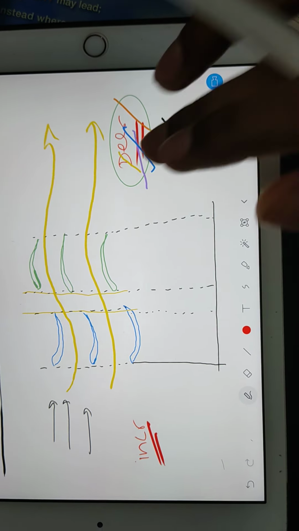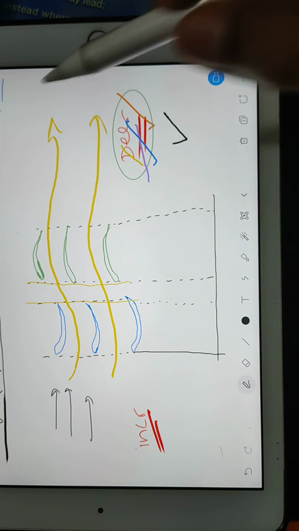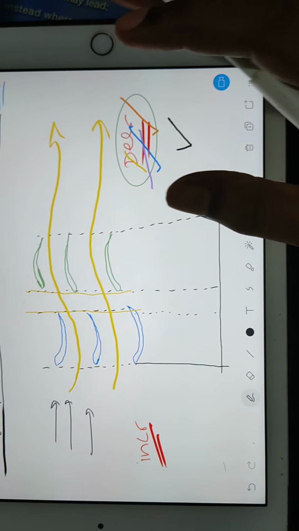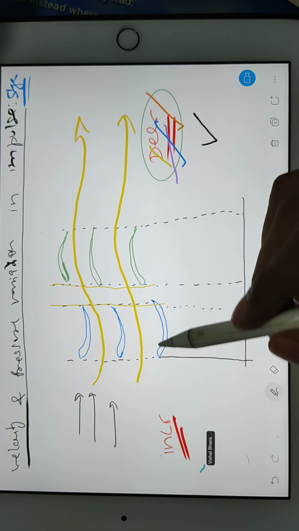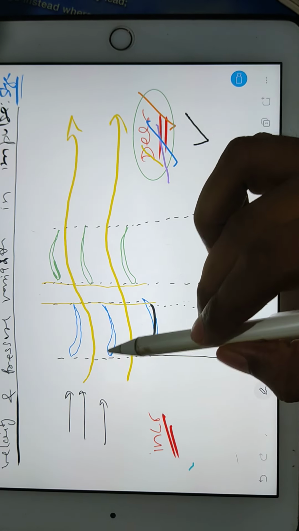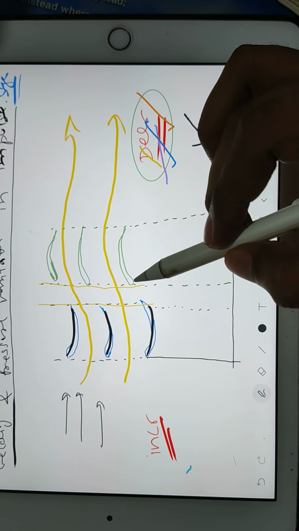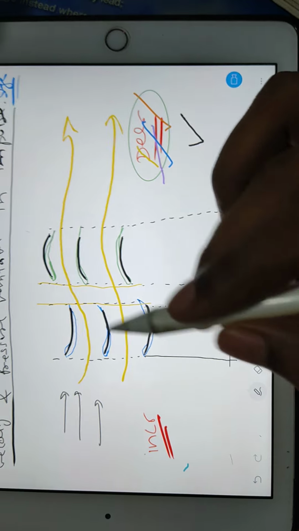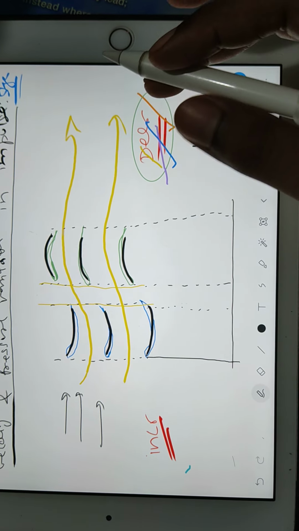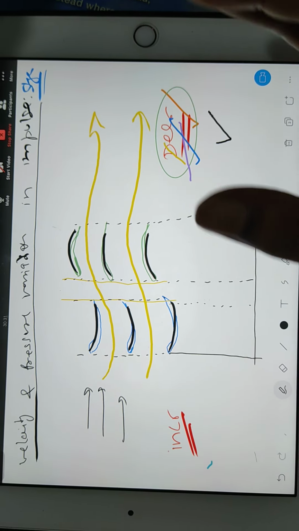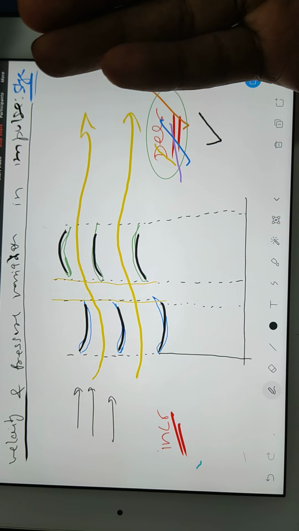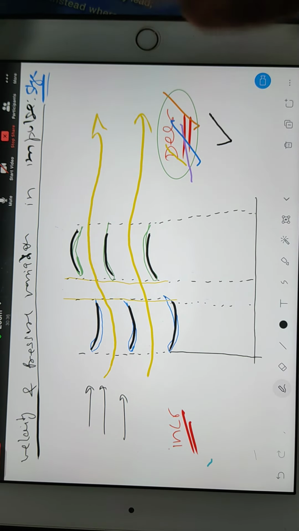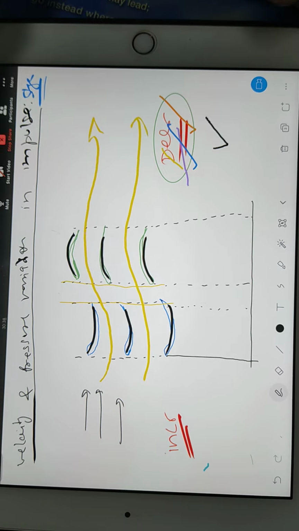In case of nozzle, what happens with the static pressure? That is the question, right? Here we have stator blades, that is called nozzle, and here we have rotor blades, right? So I'm asking what happens with the static pressure in case of nozzle blades. So I'm asking the question in a different way. When the flow happens in nozzle, what happens to the static pressure?